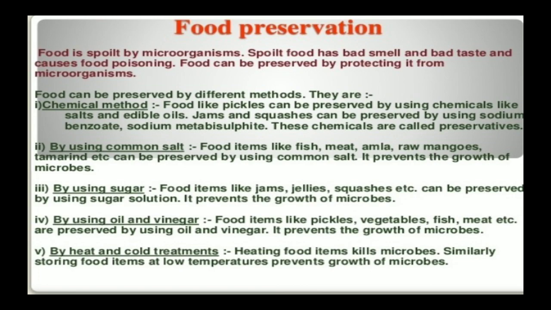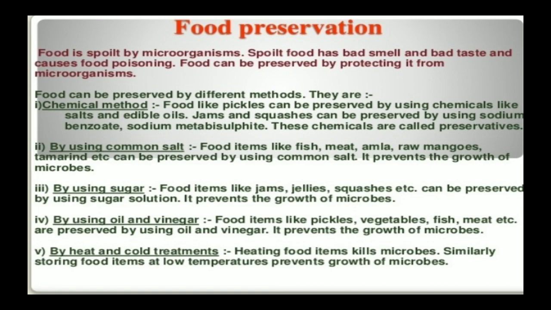The next method is adding sugar. We add sugar in food items for preparing jams, jellies, squashes. We use it because sugar also prevents the growth of microorganisms. Then adding oil and vinegar is also used for preserving food. This is used for pickles, vegetables, fish, meat. All this prevents the growth of microorganisms.